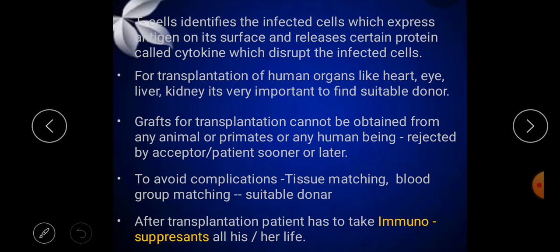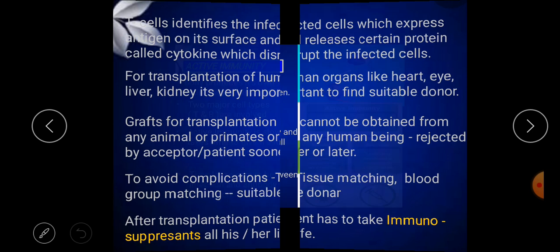To avoid complications, procedures like tissue matching and blood group matching should be followed, and suitable donors are taken. After the transplantation, patients have to take immunosuppressants all his or her life.